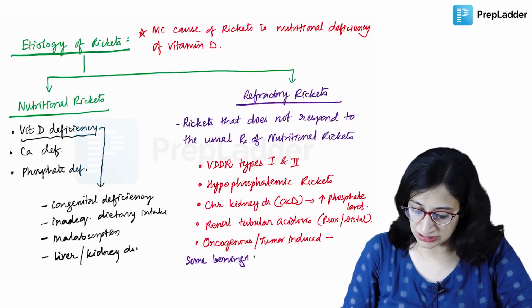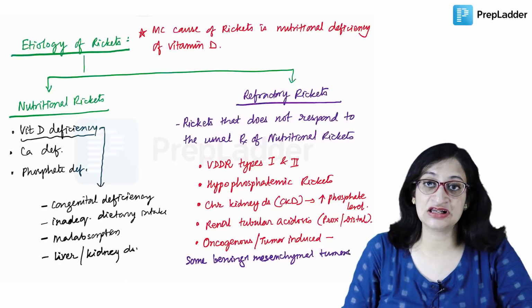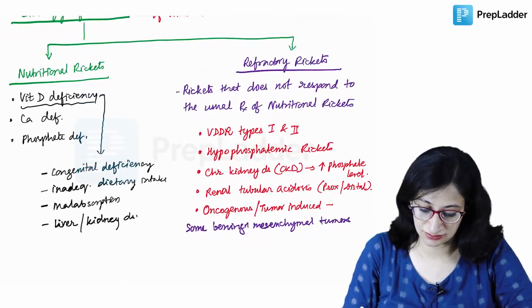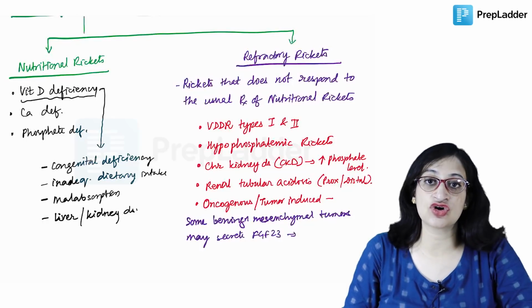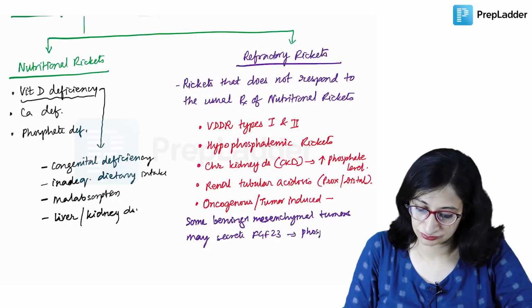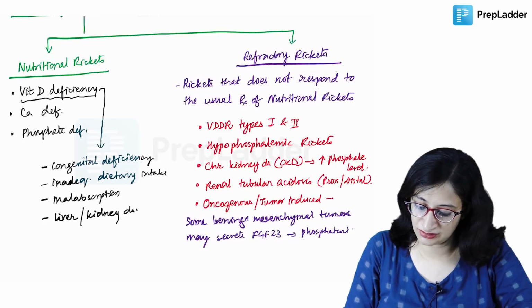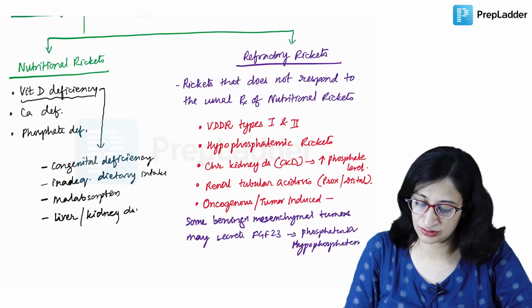They may secrete FGF23, which may give rise to phosphaturia and hypophosphatemia, and which can cause rickets, which improves after the removal of the tumor.